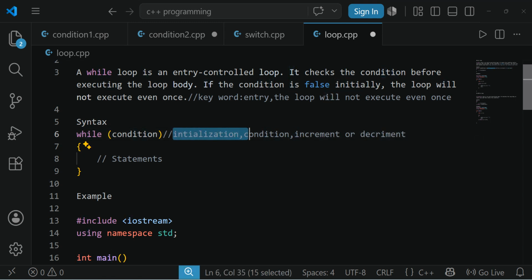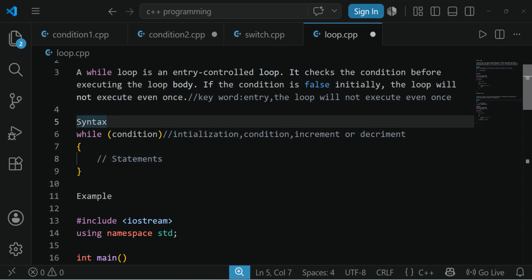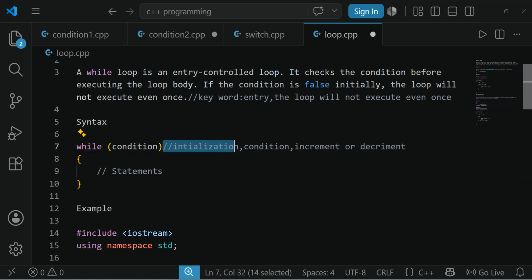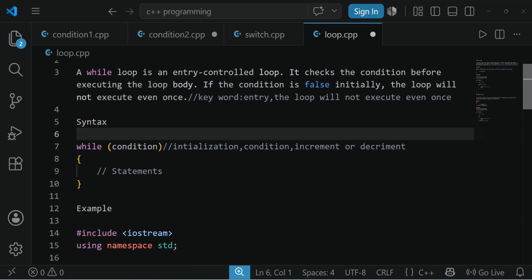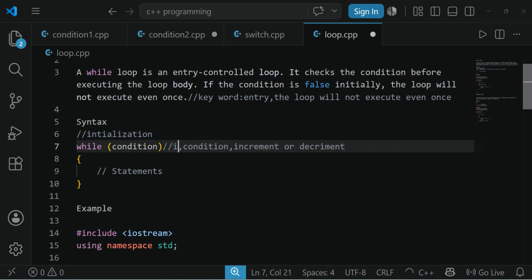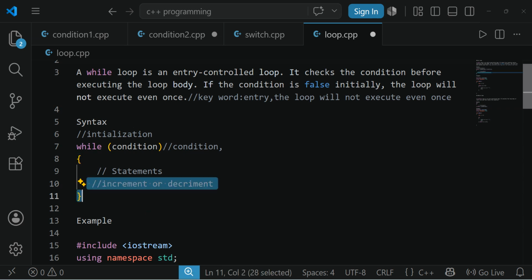First it will initialize. Initialization will be done. Next the condition will be checked. And increment or decrement will be done at the last. How is it actually done? The initialization is done beforehand. Let me place it over here. Here the initialization is going to be done. Next, we all know, is the checking of the condition. Next, coming to increment and decrement, it will be done at the end of the code. At the end of the code, there will be an increment or decrement operation.